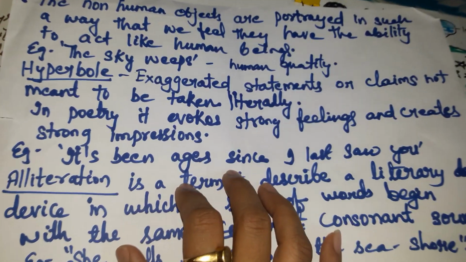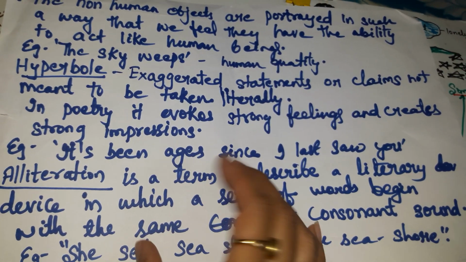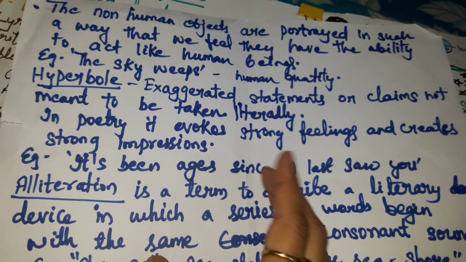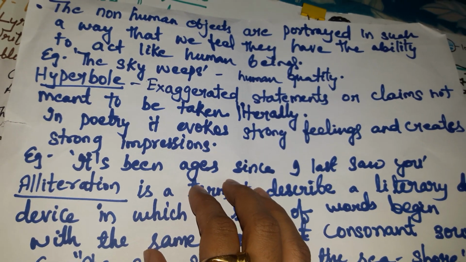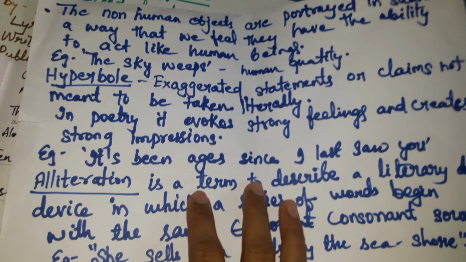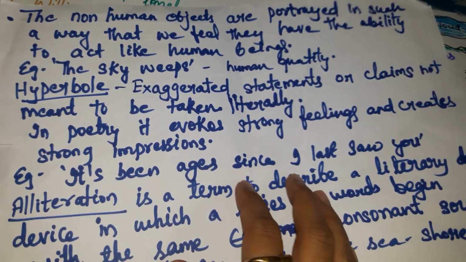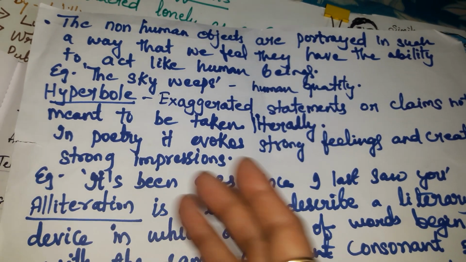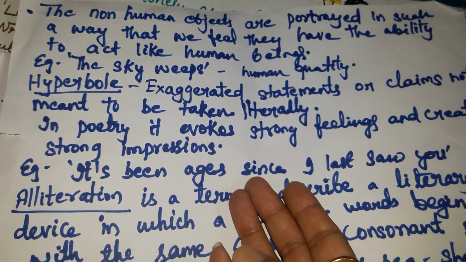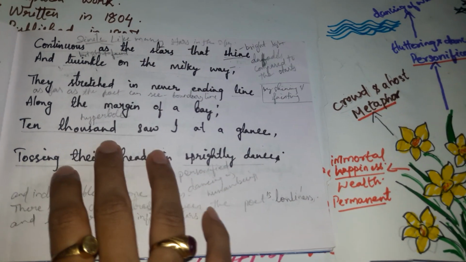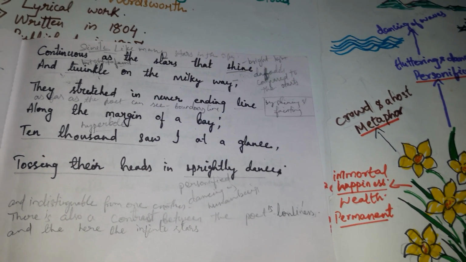Whenever you meet your friends after a long time, say after 1 week or 2 weeks, what expression do you give after meeting? You just say, oh, it's been ages since I last saw you. So you say it in an exaggerated way. You just met before 2 weeks, and you feel as if you have not met this person for a year. In the same way, the poet has used the hyperbole.